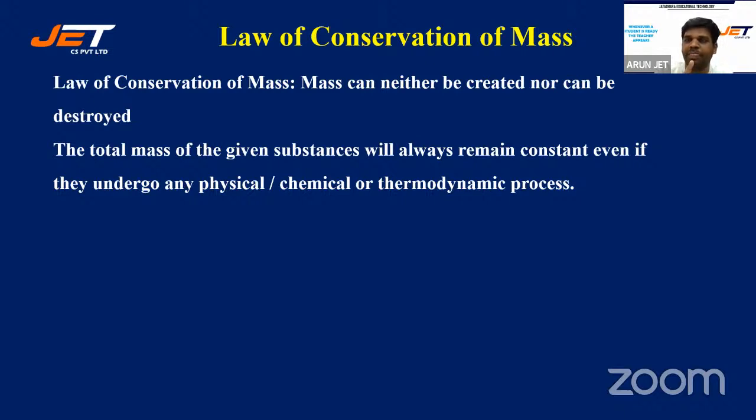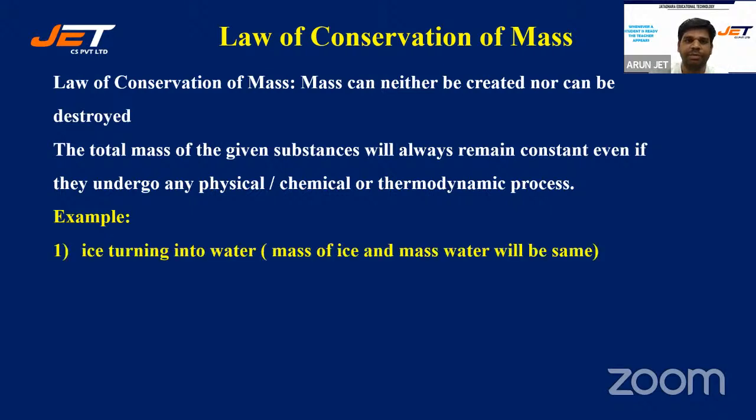You might sometimes get drifted away by the statement that mass remains constant, but the actual statement is that total mass remains constant. What do I mean by total mass remains constant? I'll let you know. But the most important statement is that even if they undergo any physical, chemical, or thermodynamic process, the mass remains constant. For example, ice turning into water. After the whole ice is turned into water, the mass of the ice and the mass of the water will remain the same. It doesn't change.